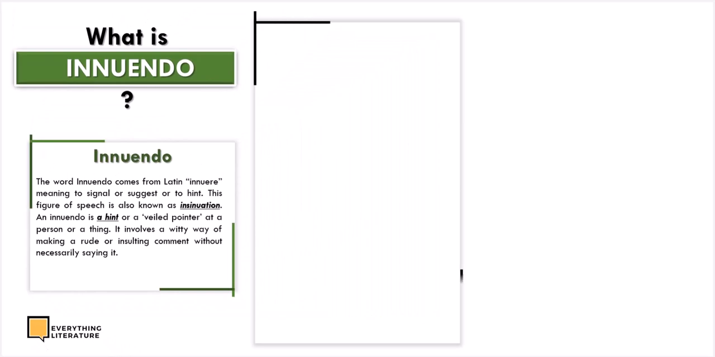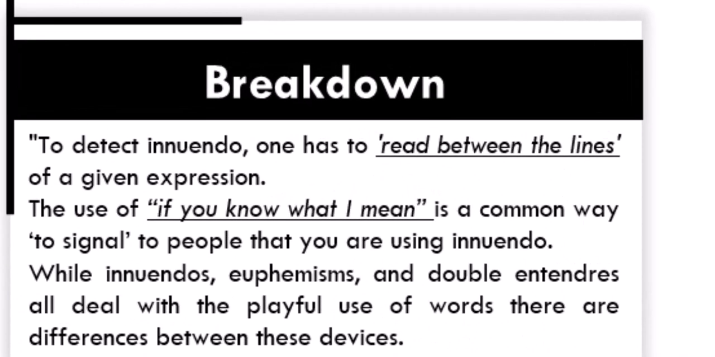To detect innuendo, one has to read between the lines of a given expression. So you don't just read a line and expect that you're going to get it right. You have to read between the lines, in between the lines actually. The use of "if you know what I mean" is a common way to signal to people that you're using innuendo. While innuendo, euphemism, and double entendre all deal with the playful use of words, there are differences between these devices.